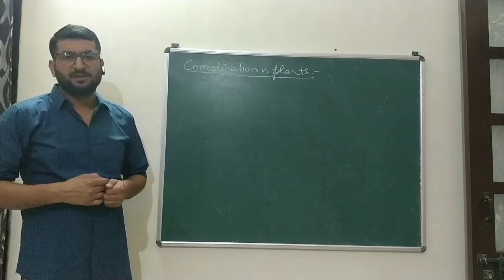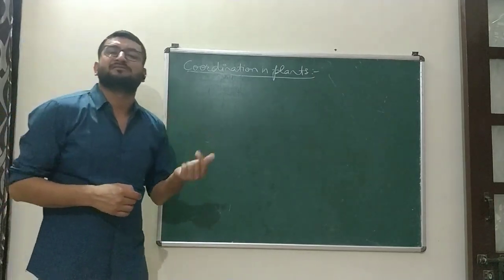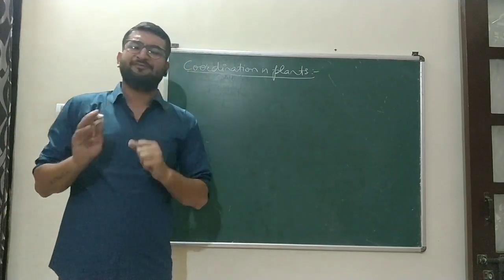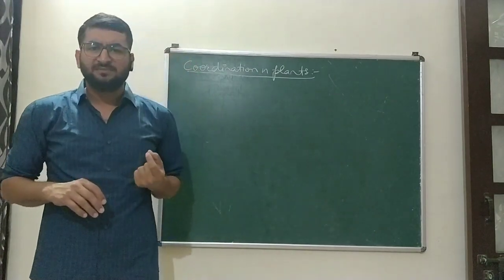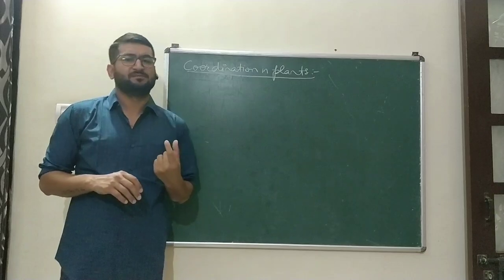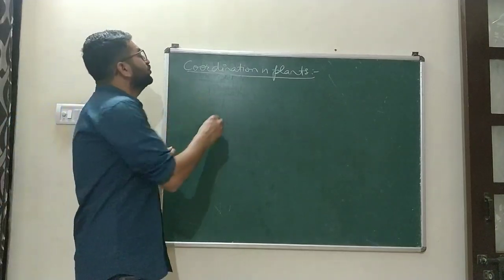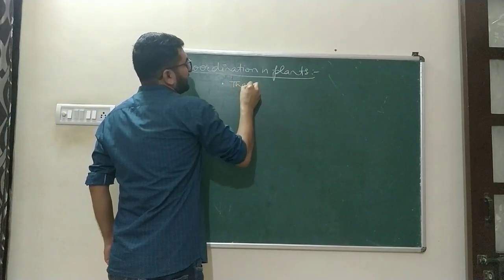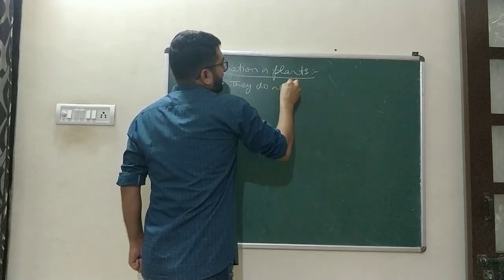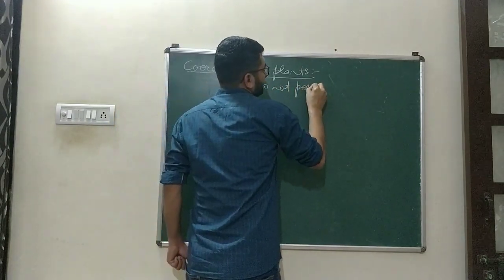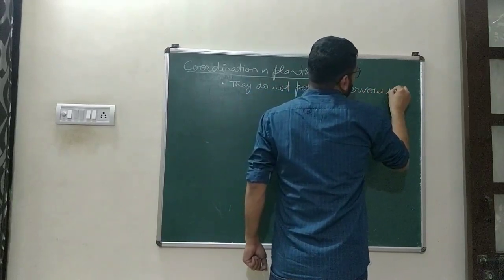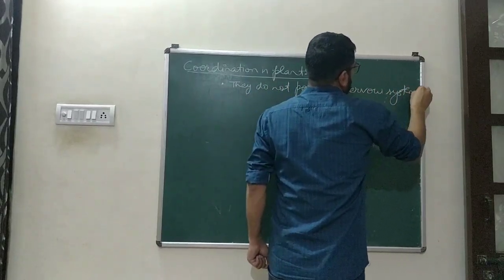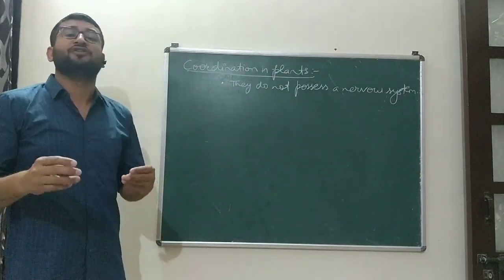Now we discuss coordination in plants. Animals have two kinds of coordinating systems: one is the hormonal system and the other is the nervous system. But plants do not possess a nervous system. They are devoid of nervous tissue.